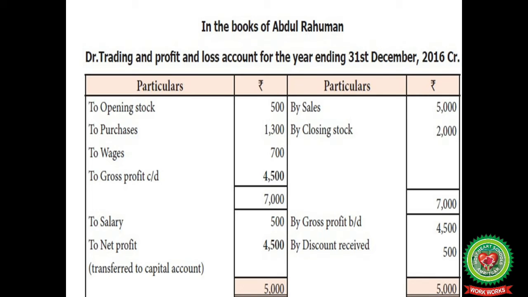Discount received is an income and will be recorded on the credit side. After that, we'll record the indirect expenses, which is given here as salary and which is 500. So therefore, net profit, which is transferred to capital account for the books of Abdul, would be 4,500.